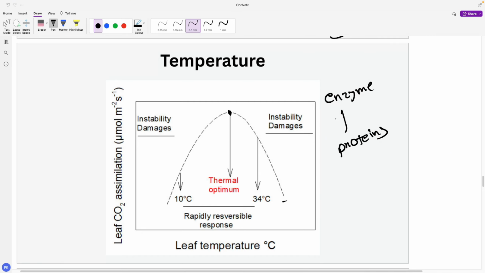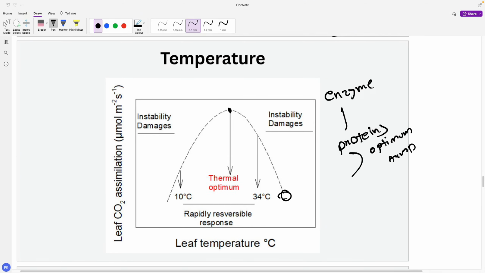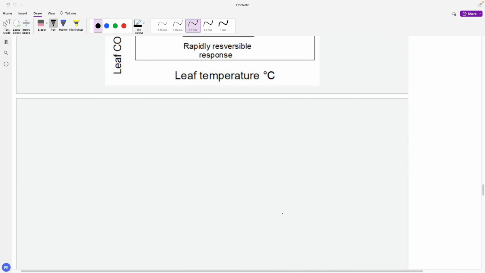As the temperature increases beyond the optimum temperature, the enzyme starts to lose its structure. The protein starts to lose its structure. As a result, the enzyme denatures at this point, so there is no rate of photosynthesis.